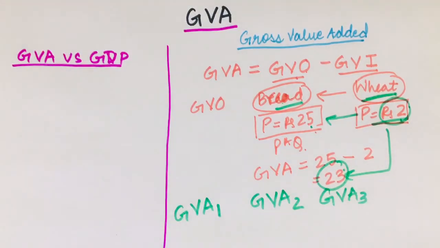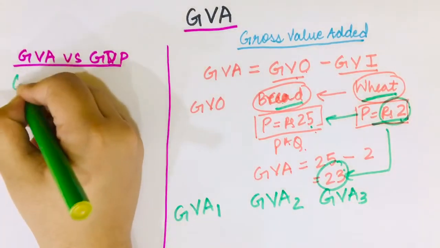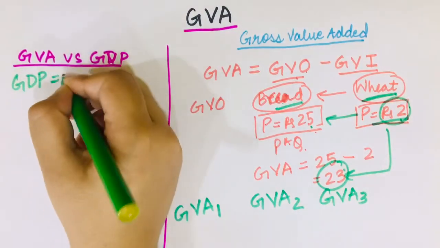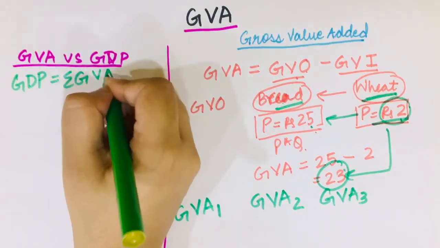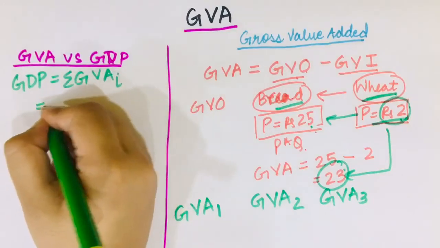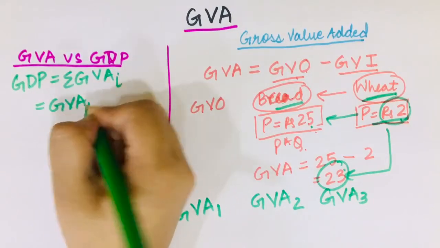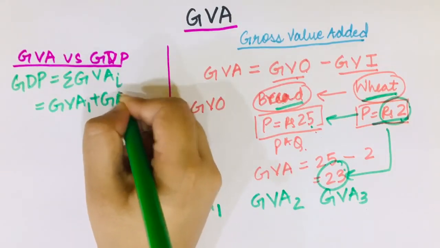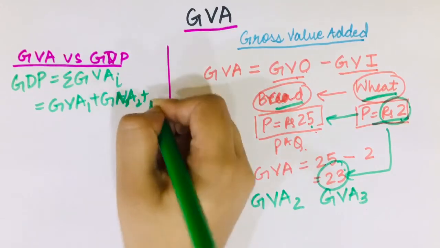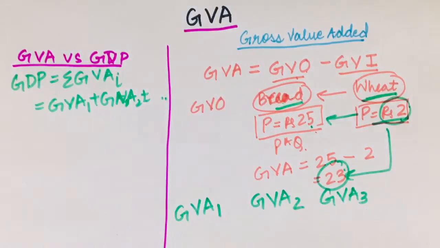So basically different firms would have different GVA. So if I add all these GVA, by summation I mean add, GVA1 plus GVA2 plus all the GVAs will give me GDP. So this is the relationship and this relationship is given in your NCERT as well.